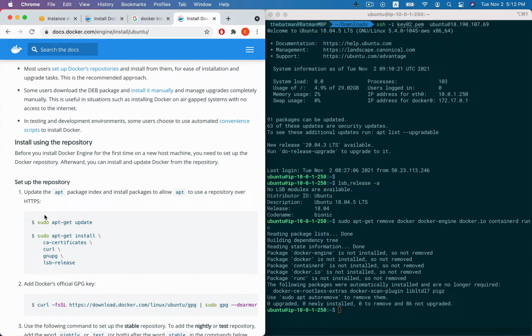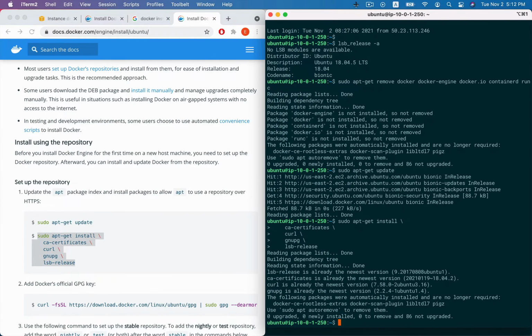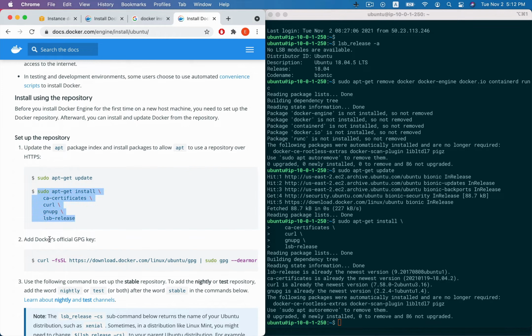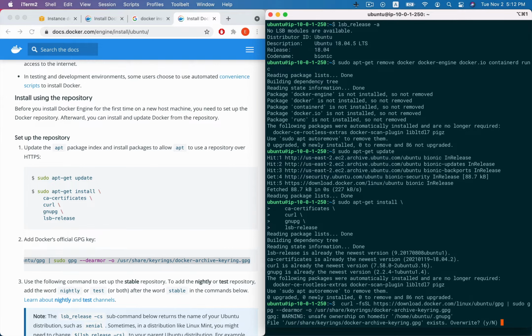Okay, we install using the repository. First, we update the apt package index and install the packages to allow apt to use a repository. Now we use this install command, because we have installed curl and some other packages before. Now we add the Docker's official GPG key, because this will allow us to install. Okay, enter. Yes, override.